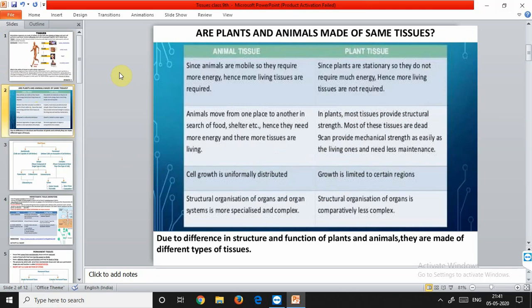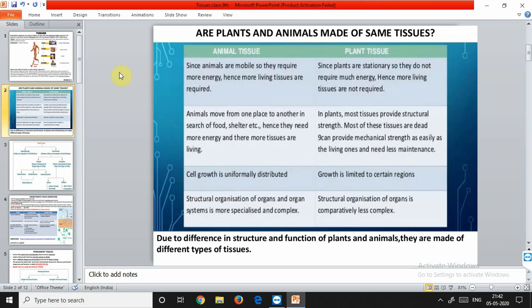Then, why are plants and animals made up of different types of tissues? Plants and animals are two different types of organisms, as we know. Plants are autotrophic organisms, so they prepare their own food by the process of photosynthesis. Moreover, plants are stationary, fixed at one position only. Since they do not need much energy, most of the plant tissues are supportive, which provide them with structural strength.